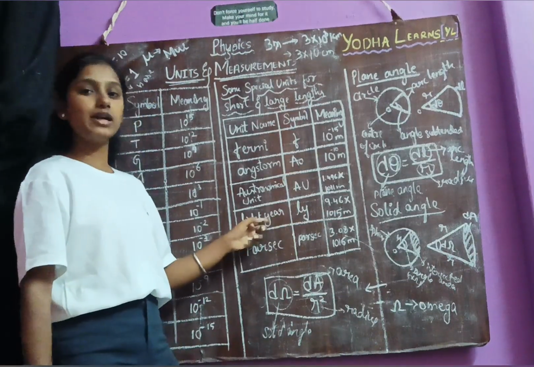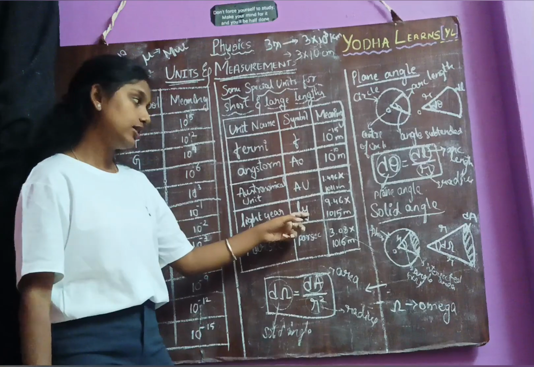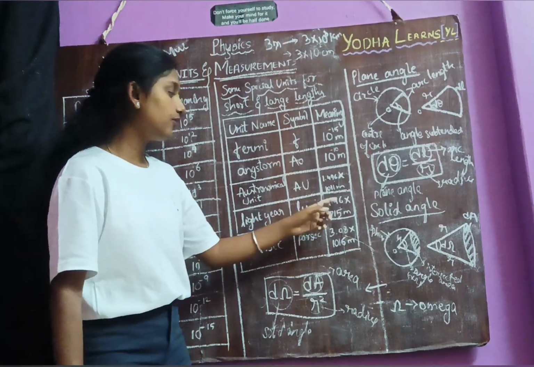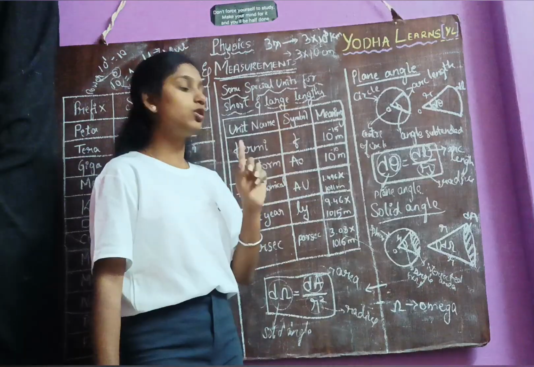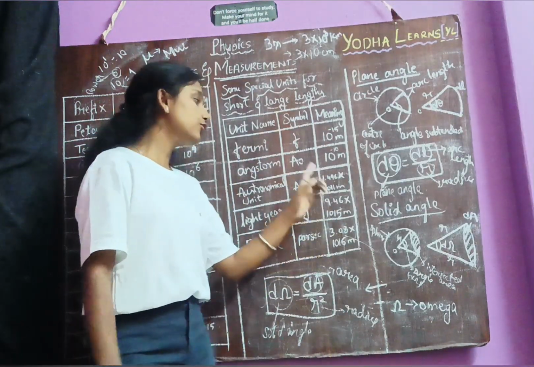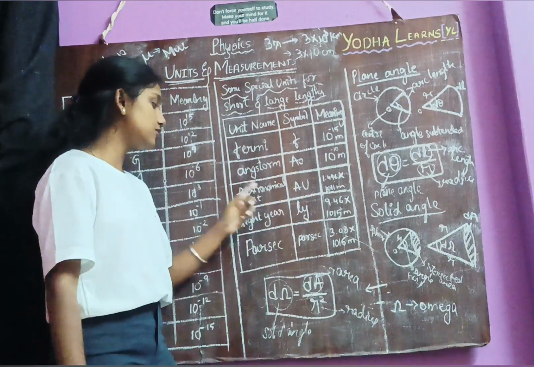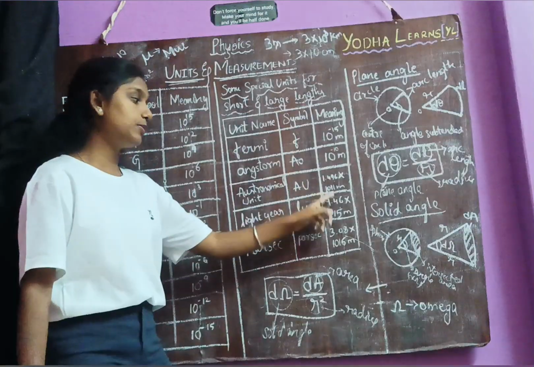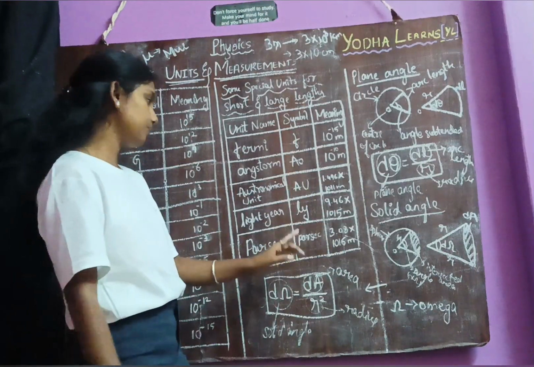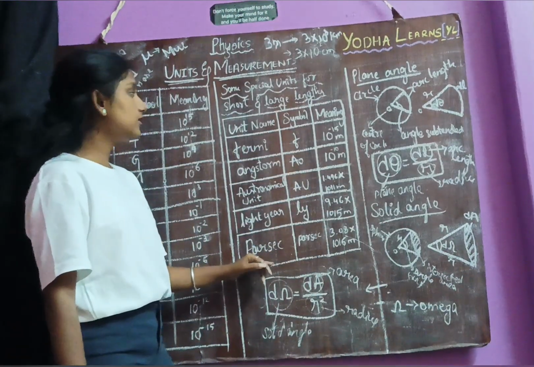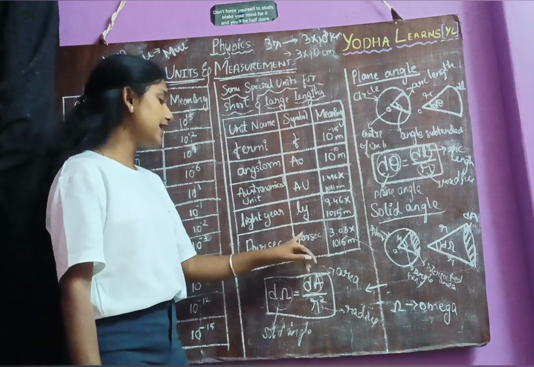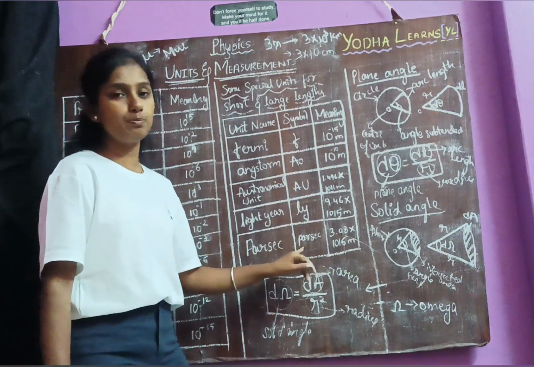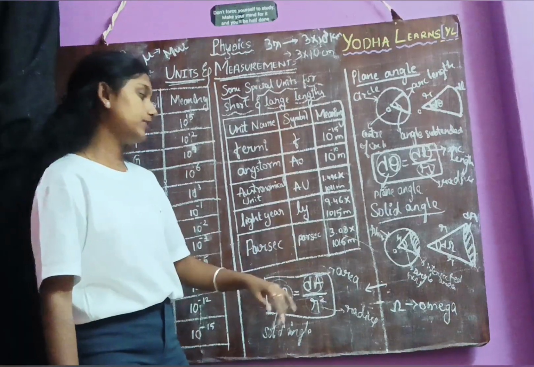It is represented by the unit LY, and it has a value of 9.46 into 10 power 15 meter. You should not get confused between astronomical unit, light year and parsec. Remember this properly. Then parsec. Its symbol is the same word, parsec, but the starting letter p must be small.